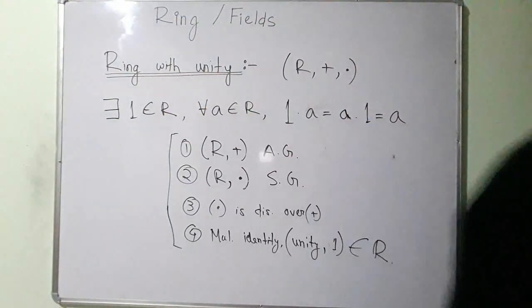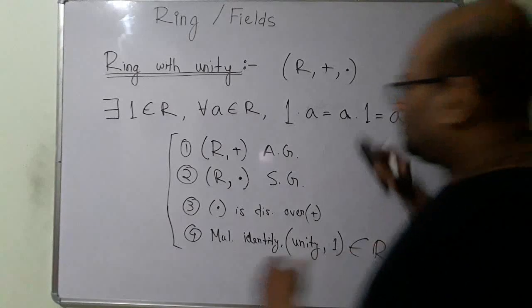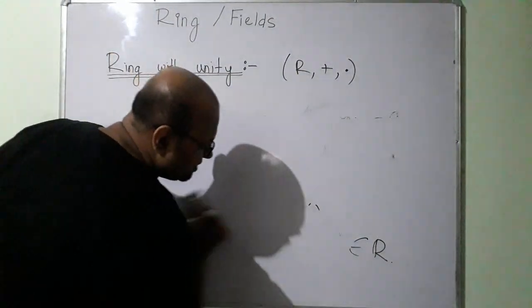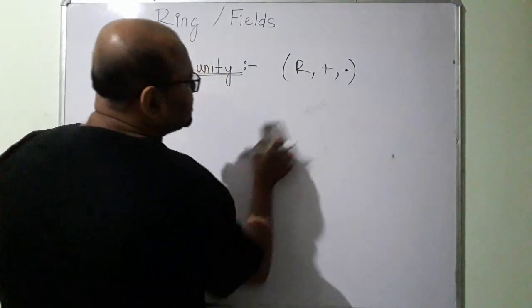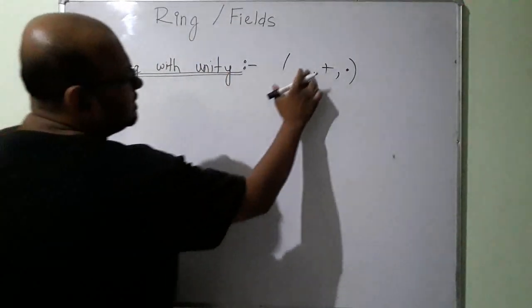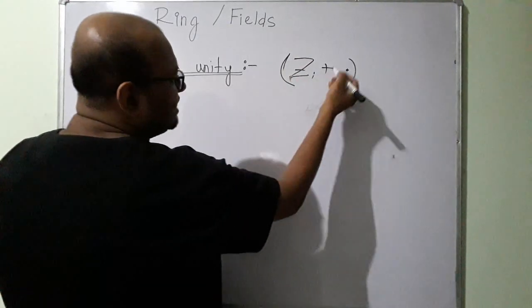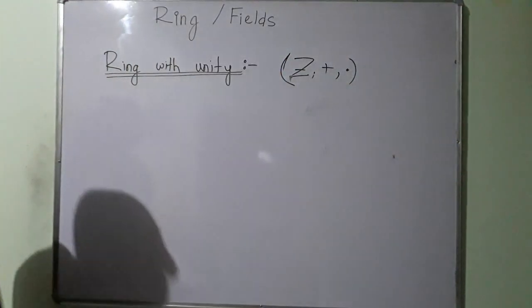Once again, our quintessential example, the most common example that we have been using, our go-to example, the set of integers under addition and multiplication.